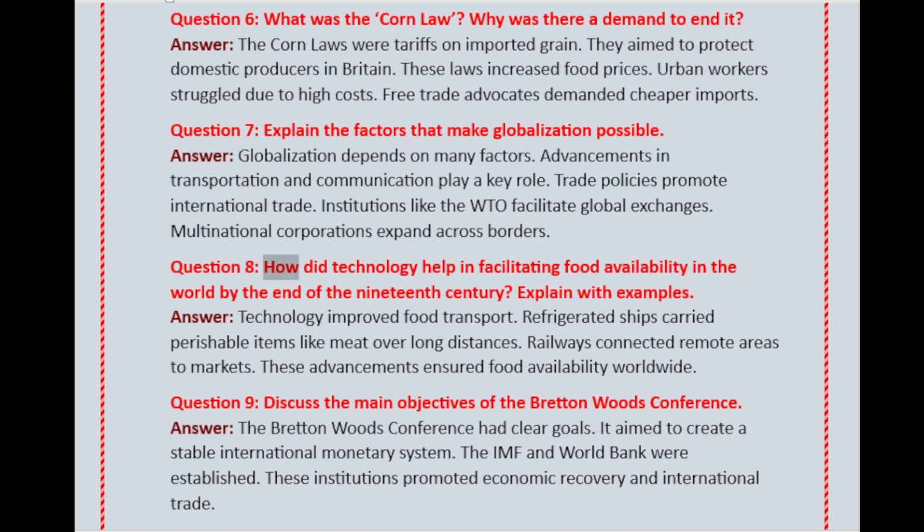Question 8. How did technology help in facilitating food availability in the world by the end of the 19th century? Explain with examples. Answer. Technology improved food transport. Refrigerated ships carried perishable items like meat over long distances. Railways connected remote areas to markets. These advancements ensured food availability worldwide.